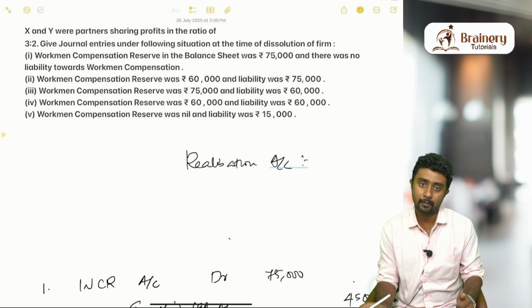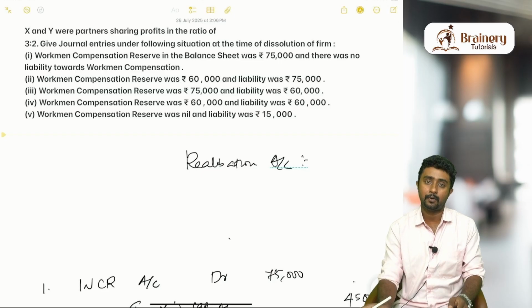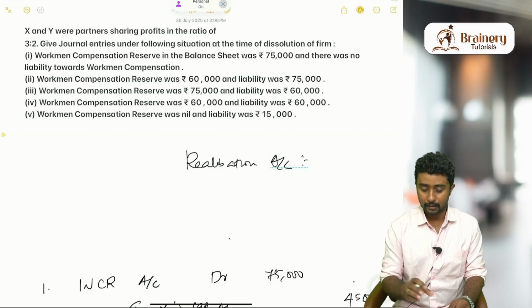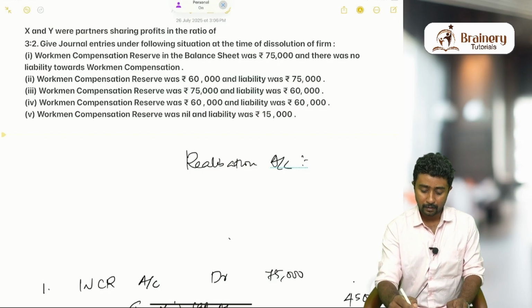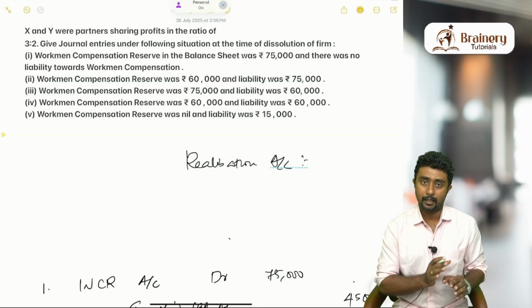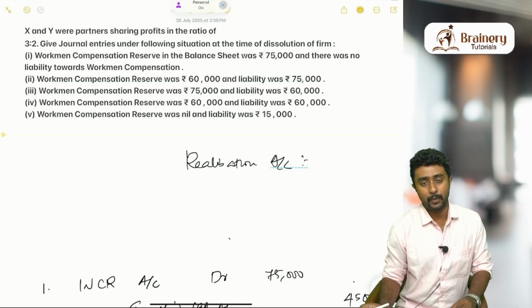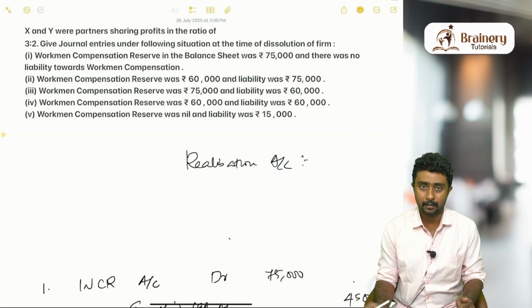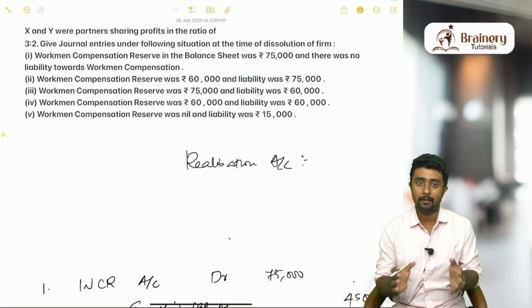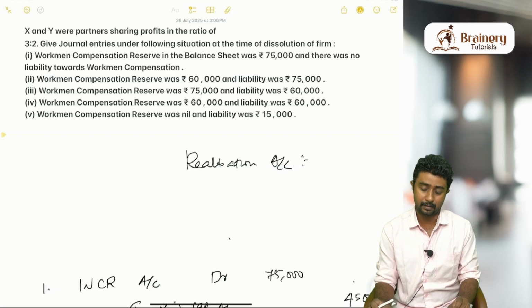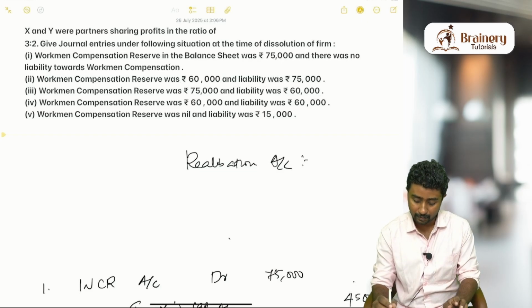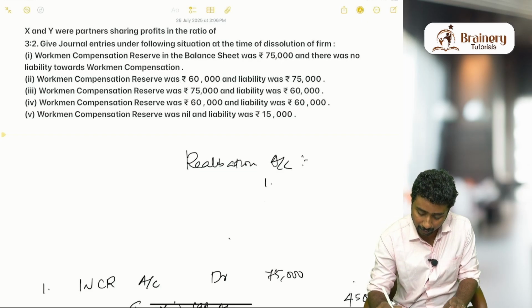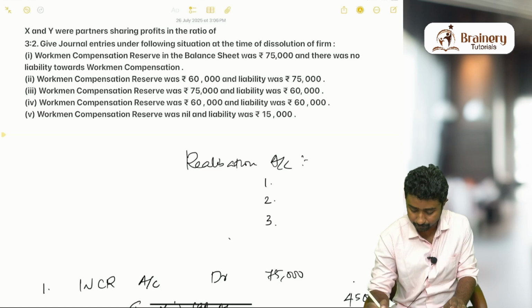When the topic comes in detail, we will discuss the detailed format of realization account. For doing this question, this much only you have to know, that is, the realization account is an account that is prepared to sell the asset and pay the liabilities. Finally, after doing all these things, some profit or loss may arise. To calculate that profit or loss, we are preparing realization account. So there is an account called realization account. Why we are discussing it here is, first, this account can be divided into three parts.